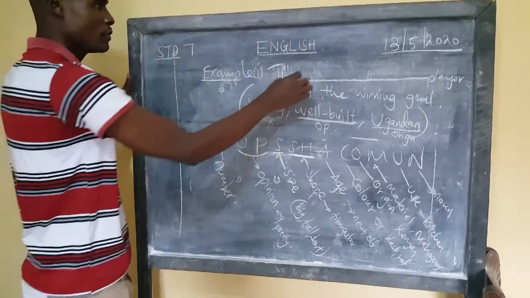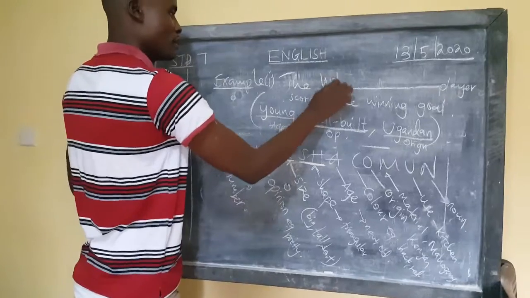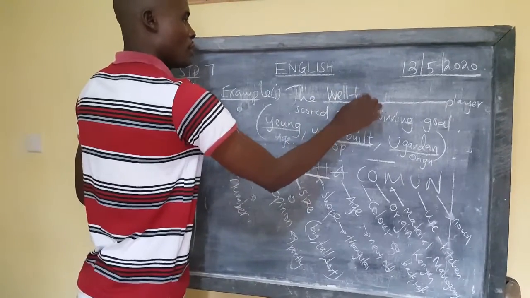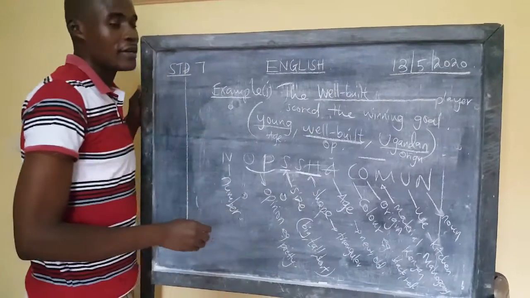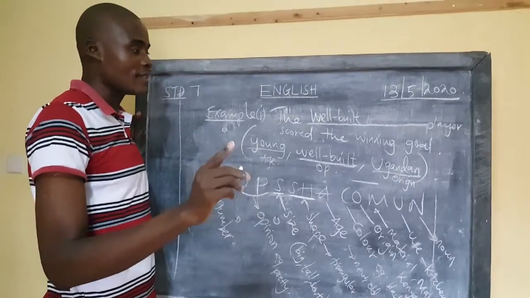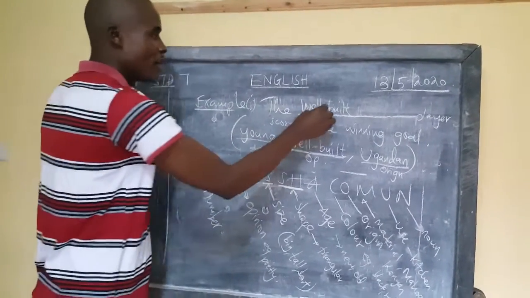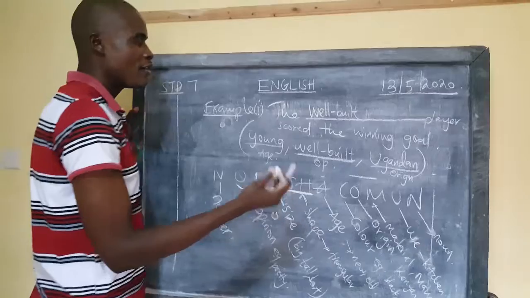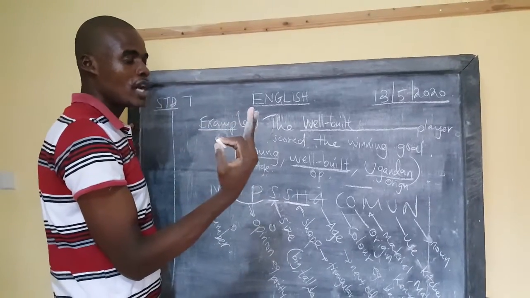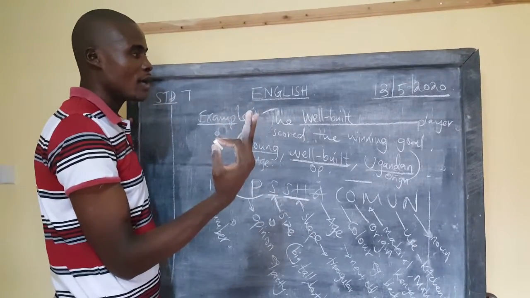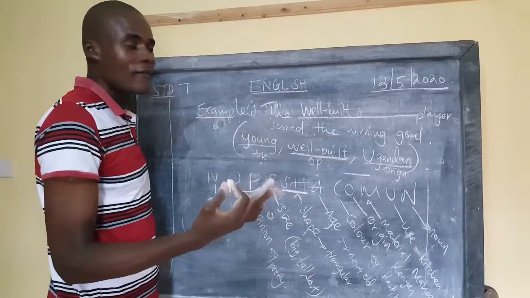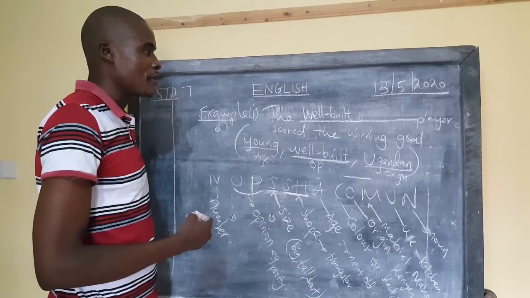So we mention the well-built. The word well-built has a hyphen. Lana, just to revise that a bit. A hyphen comes there because we have two nouns. When two nouns follow one another, in between them there must be a what? A small hyphen.